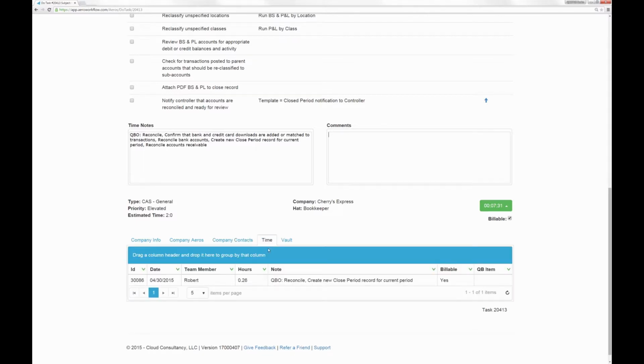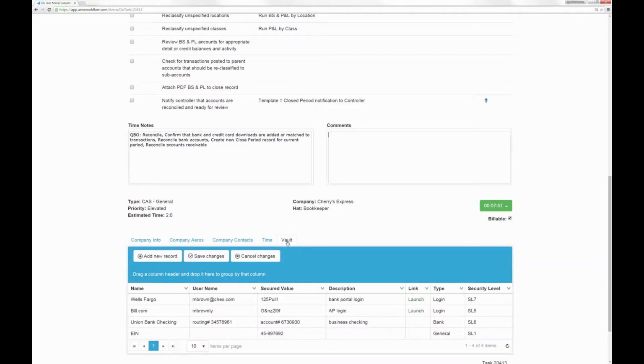Then we've got the time tab. This shows you all of the time that has been logged on this particular task. So this particular task, Robert had already worked a little bit of time on it, and here are his notes from what he did. And then when we finish here, and we post some time on it, that will show here for anyone looking in the future.